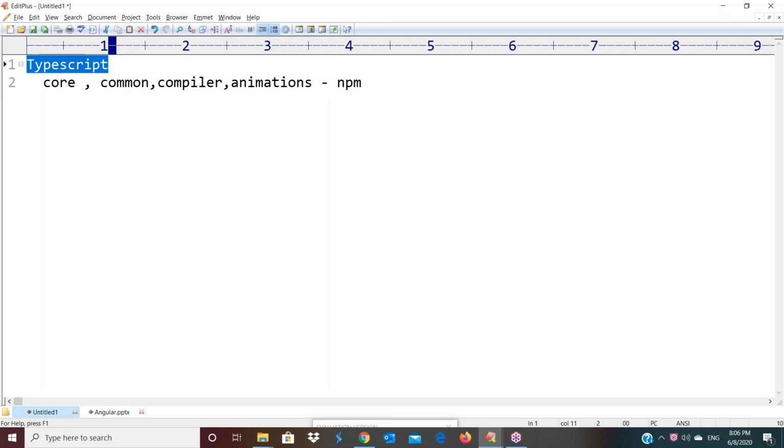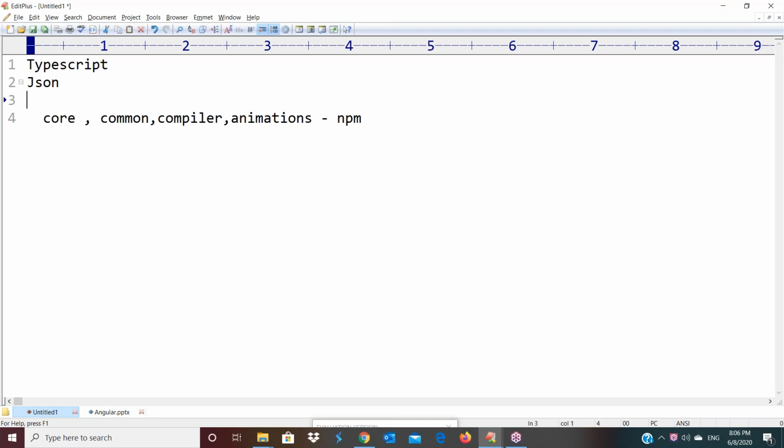Yes, clear? So first we should know TypeScript. After TypeScript, we should know JSON formats also. Then only we are discussing Angular concepts, we are starting Angular concepts. So this is very important nowadays. I think you people have an idea of this JSON. Some people, not everyone. So why are we using JSON?